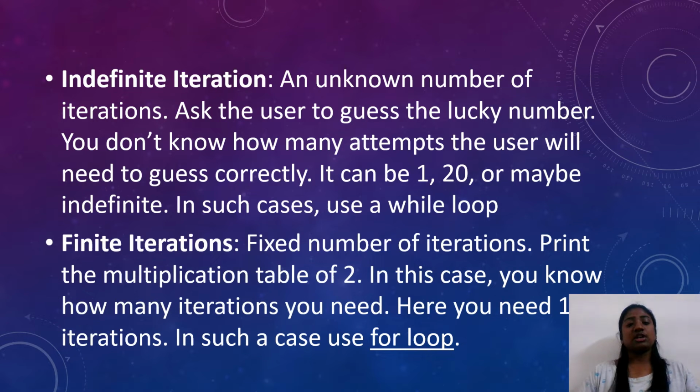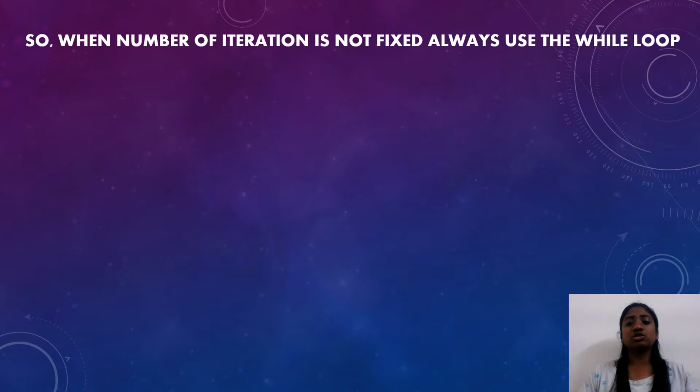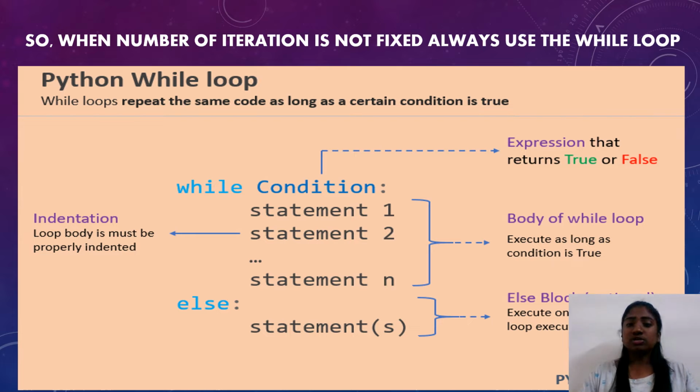Finite iterations: a fixed number of iterations, for example, print the multiplication table of 2. In this case, you know how many iterations you need. Here, you need a particular number of iterations. In such a case, we use a for loop. So, when the number of iterations is not fixed, always use the while loop.